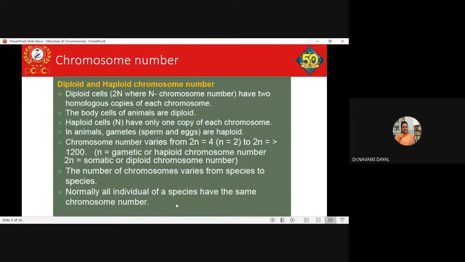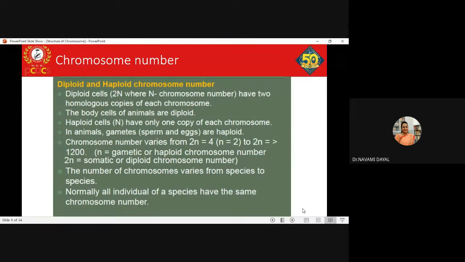So in case of humans, how many chromosomes do we have in total? 46. Yes, very good. So it is 46 chromosomes, and it can be said in other ways also. We have 23 pairs.